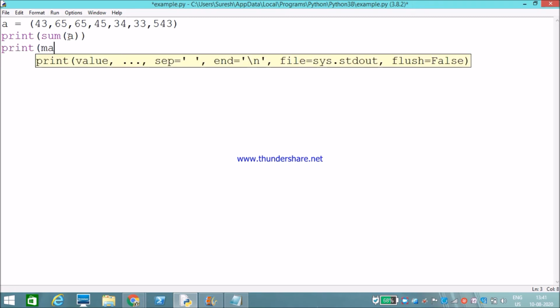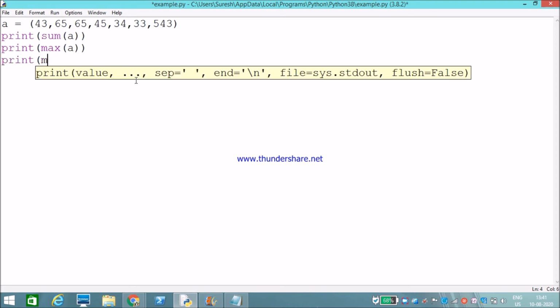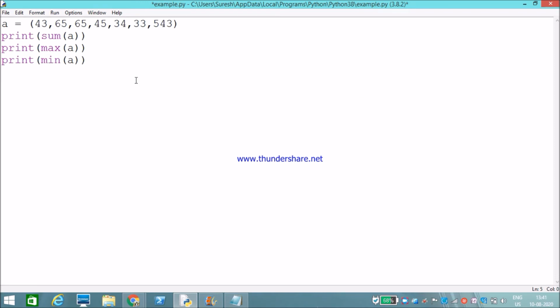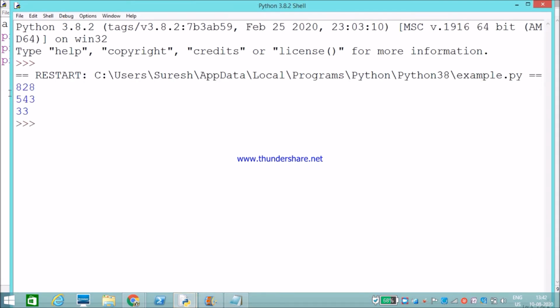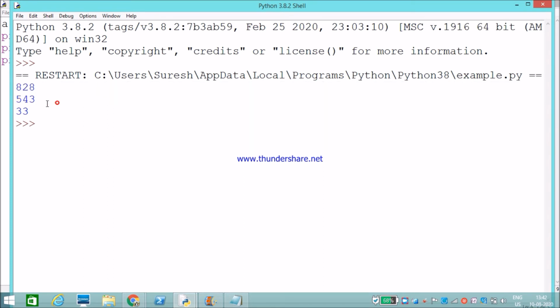Okay, maximum of a, print minimum of a. Okay, see, the sum is 828, the maximum element is 543, and the minimum element is 33. Okay, like this.